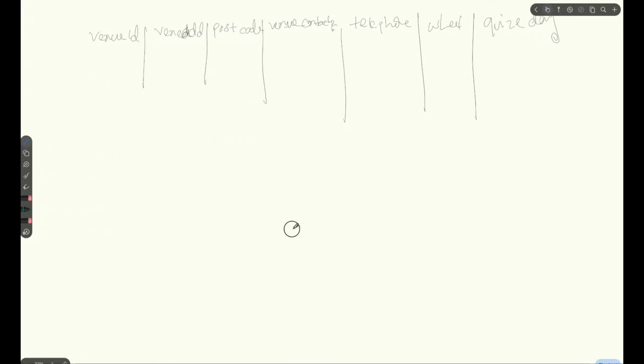What is the meaning of atomic? This table is not in atomic structure. Atomic means some of the fields can contain 2 or 3 values. Suppose this is venue ID 1, and for venue ID 1 they are setting the quiz on Thursday and Wednesday. That is considered a non-atomic value, and it is not considered a good way to structure the data. So there is nothing about the Wednesday, only the Thursday is there.